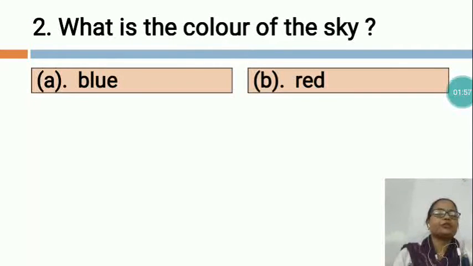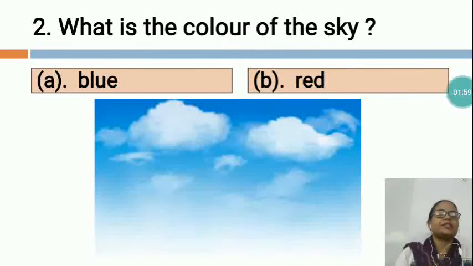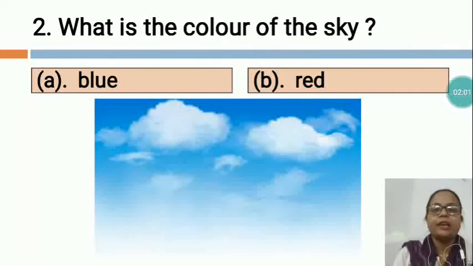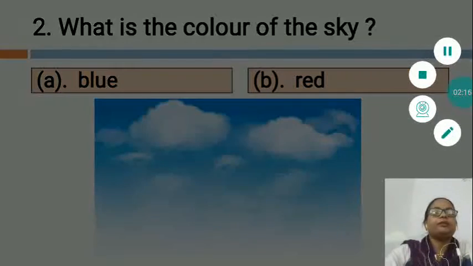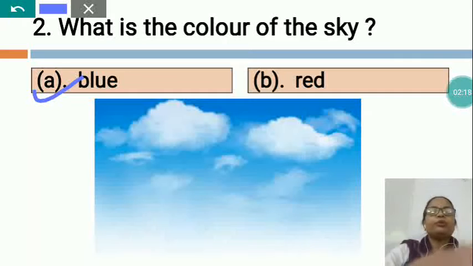Now, I would like to show you the picture of the sky. You can see this is the picture of the sky. Now, tell me my dear, what is the color of the sky? When you go out of the house and see the sky, you can find the color of the sky is blue. So, which color will we take? We will take option A, blue.